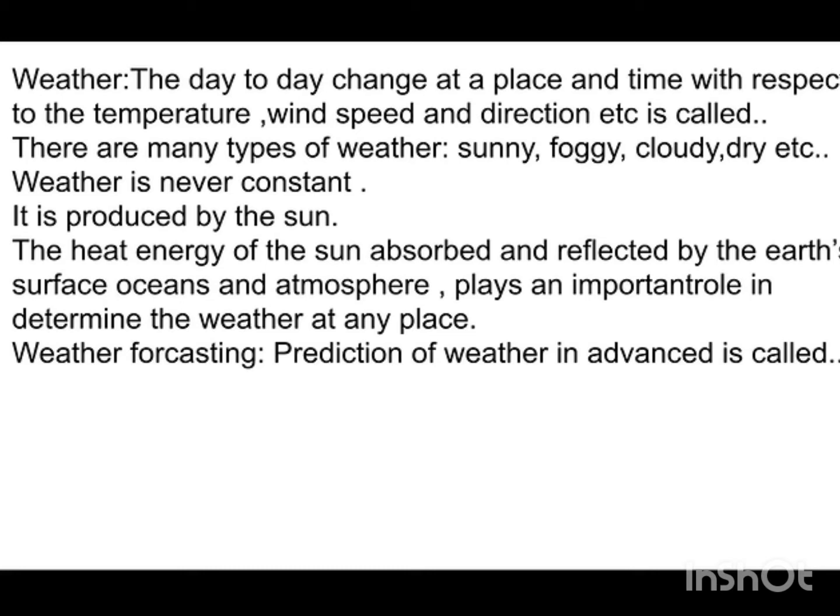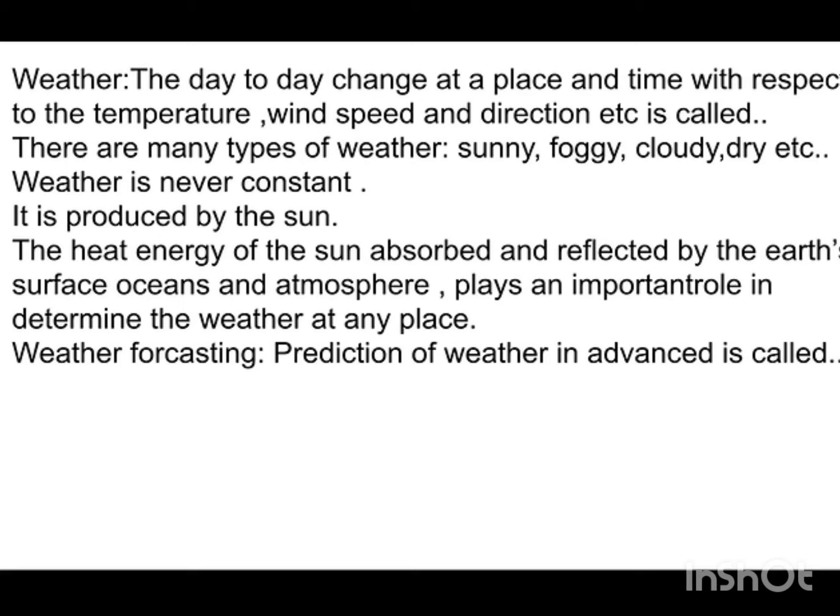Next we will see it is produced by the sun's heat, means with the help of solar energy. We are not able to change weather, but we are able to identify for what reason it has changed. And next, the heat energy of the sun has been absorbed by whatever objects are there on the earth, and has been reflected by the earth's surface, ocean, atmosphere, lots of surfaces. The reflection of the light also plays an important role to determine the weather at any place.